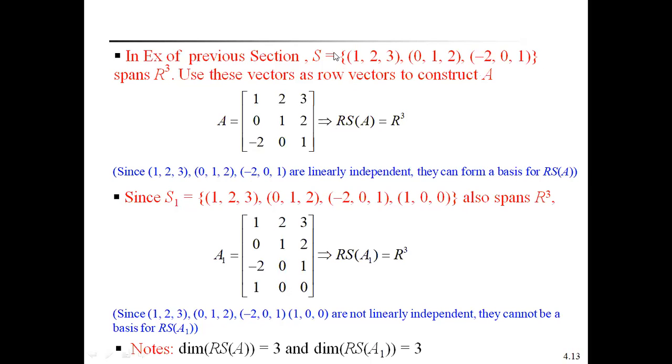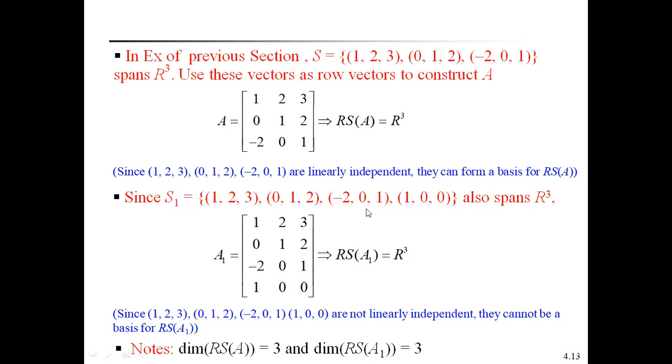Therefore, these three vectors, that is S, form a basis for the row space of A. Now we can add one more vector to this set: already we have the three vectors 1, 2, 3, 0, 1, 2, minus 2, 0, 1, and we add one more vector 1, 0, 0, denoted as S1, which also spans R cube.